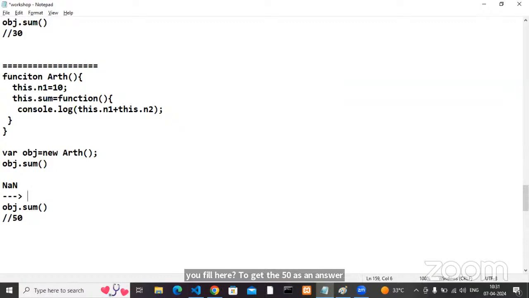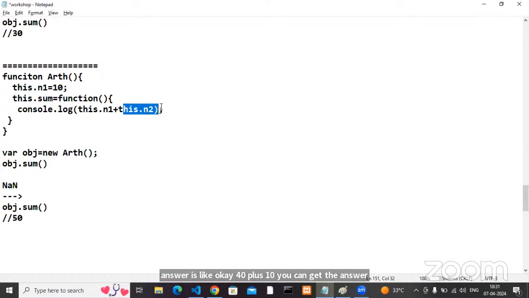Very simple thing. To get the 50, which value is required? What is missing? Why are you getting not a number? To get the 50, we missed n2, yes or no? If my n2 is there, with which value can you get 50? My n2 is 40. 40 plus 10 is 50. You can get the answer 50.